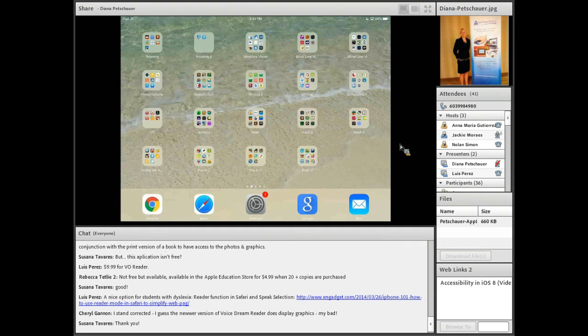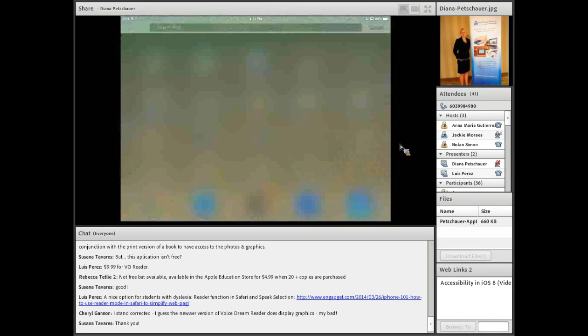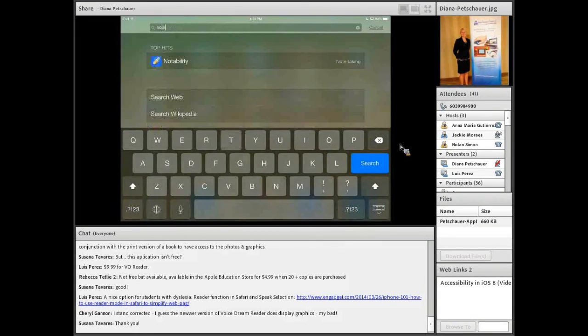I'm not going in order if you do have the handout in front of you, just because I want to touch upon some of the really important apps that I want to get to, and we can definitely continue to discuss other apps in the discussion board throughout the week. Another app that I want to show is called Notability.